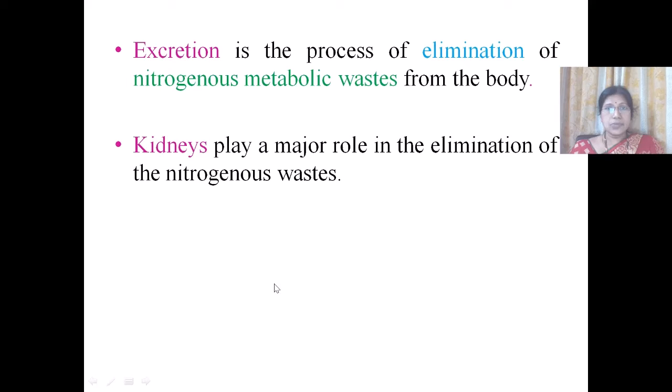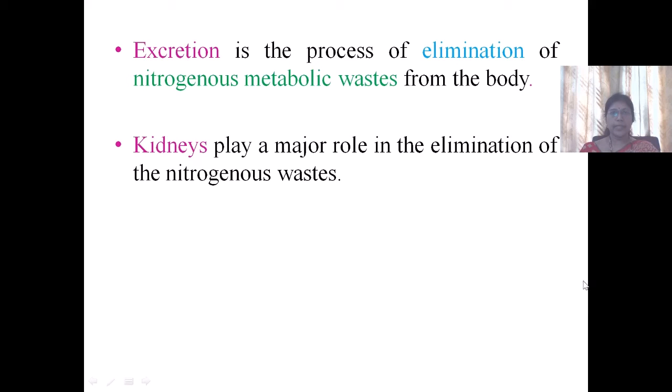Animals ingest food in order to maintain their body growth and development. The energy release is accompanied by the production of various byproducts like carbon dioxide, water and nitrogenous waste like ammonia, urea and uric acid. Carbon dioxide is eliminated from the body by lungs. The nitrogenous wastes are produced by the catabolism of amino acids.